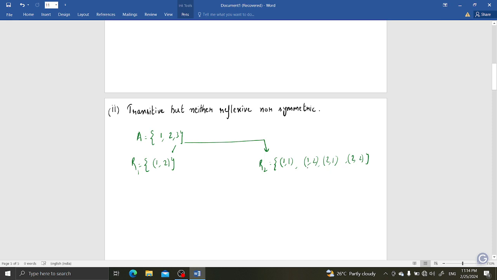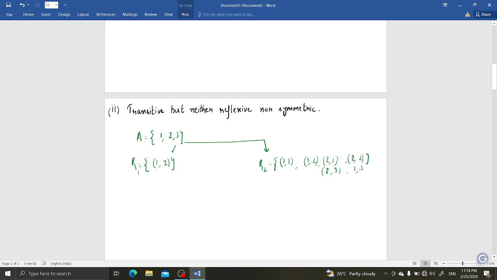Observe it, it is not reflexive, but it is transitive so far. But if I add (2, 3) here, then since (1, 2) is there and (2, 3) is there, (1, 3) has to be here.